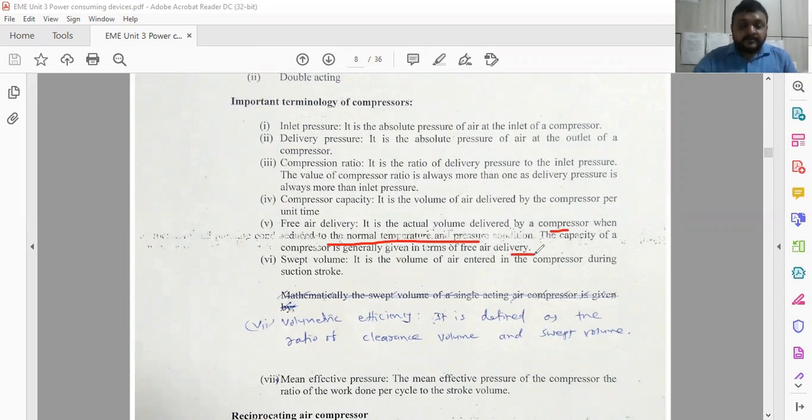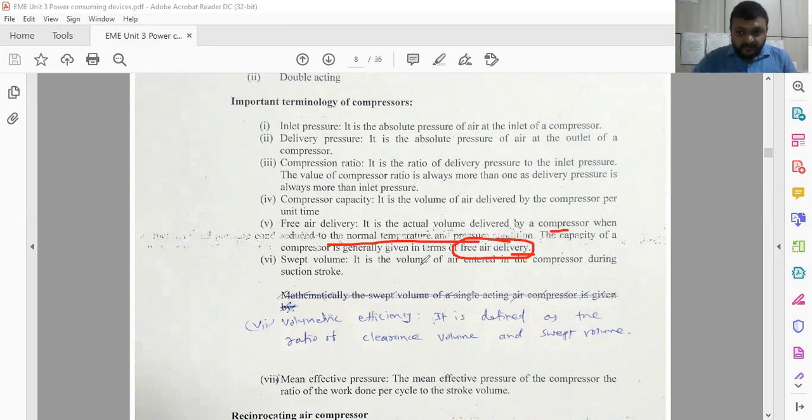So whenever you are going to purchase a compressor, you demand the capacity of the compressor required depending upon your application. Generally, the capacity of the compressor in industry is termed as free air delivery. So free air delivery is the actual air delivered by the compressor.